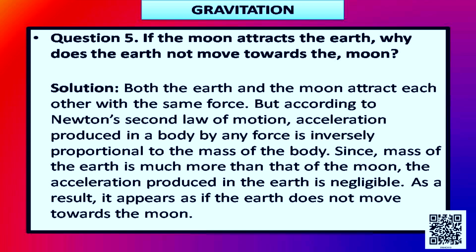But according to Newton's second law of motion, acceleration produced in a body by any force is inversely proportional to the mass of the body. Since mass of the earth is much more than that of the moon, the acceleration produced in the earth is negligible. As a result, it appears as if the earth does not move toward the moon.